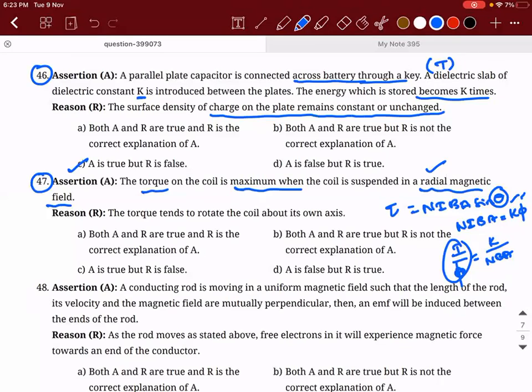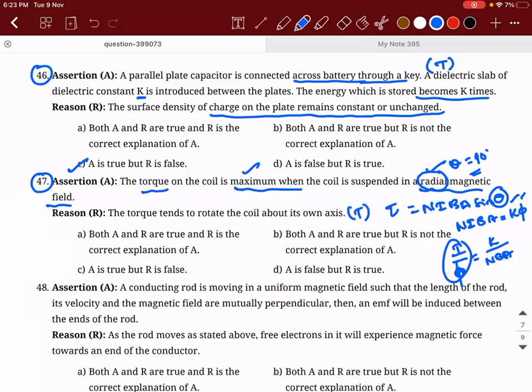All those things are occurring only because of this keyword, radial magnetic field. Radial magnetic field means theta is equal to 90 degrees. In that case, maximum torque is obtained. So the torque tends to rotate the coil about its own axis. That is the torque which is actually putting the object into revolution. Is it right or wrong?